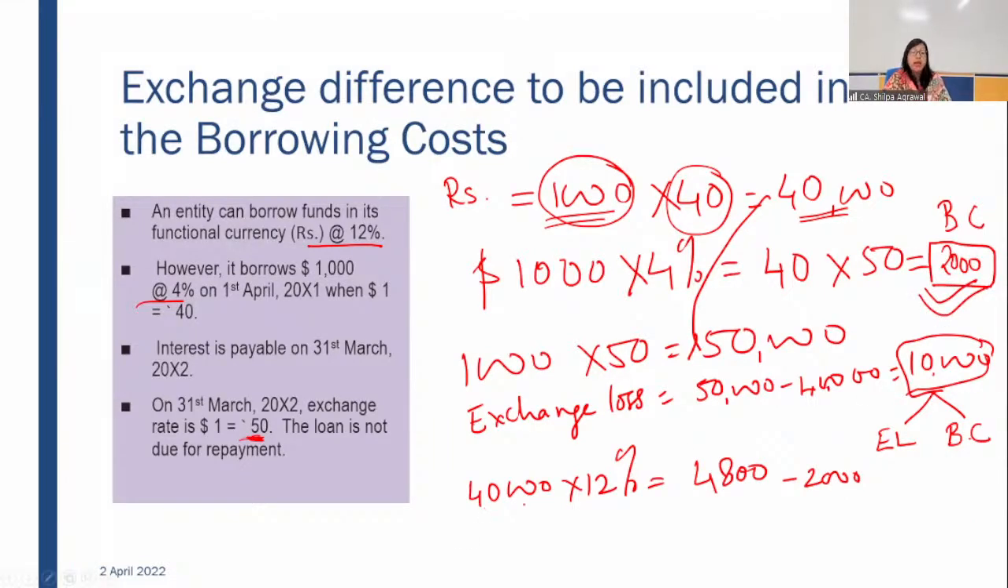However, if we have incurred this borrowing in Indian rupees, our functional currency, we would have paid 4,800. We would have ended up paying 4,800. So what was the saving which we have done? It was 2,800 of interest cost saving. So this 2,800 is also your borrowing cost. Out of 10,000, if we subtract 2,800, we get 7,200. This 7,200 will be your actual exchange loss. Hope I am clear. I am able to tell you properly how we have arrived.